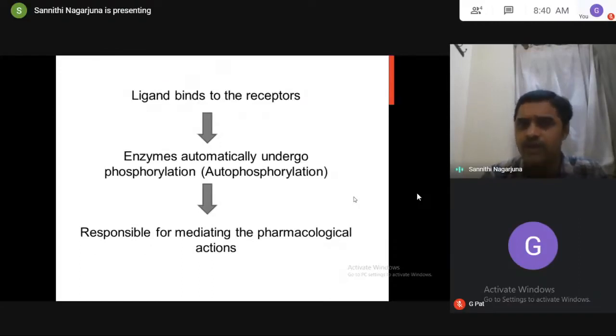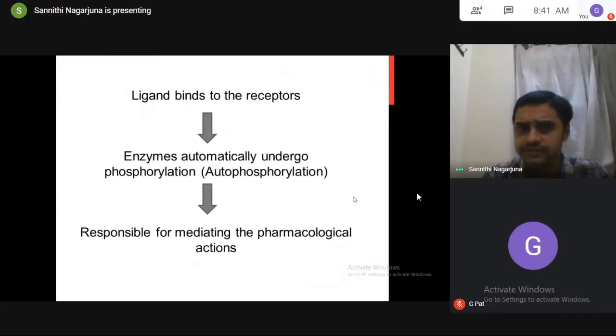How does it produce them? In G protein coupled receptors, the ligand binds to the receptors, GDP is replaced with GTP, dissociation occurs, interaction with pathways, release of second messengers. In ionotropic receptors, the ligand binds to the receptors, ion channels are opened, influx or efflux of ions, producing pharmacological actions. In enzyme-linked receptors, what is happening here?